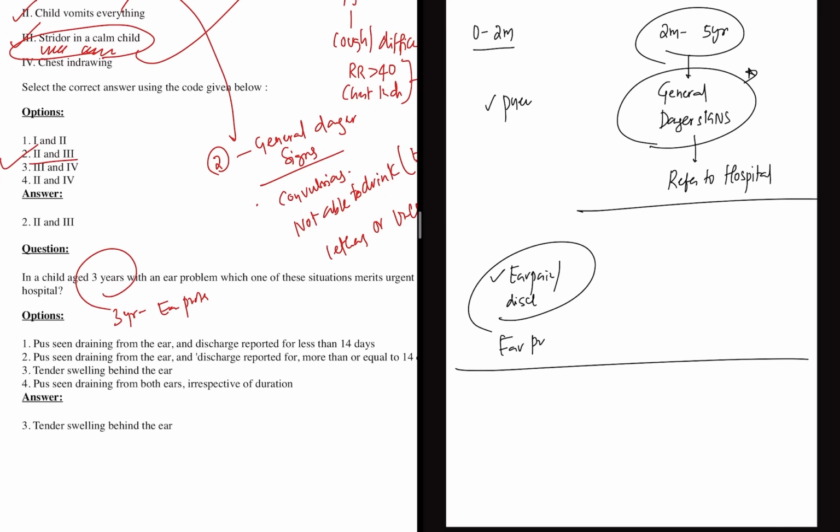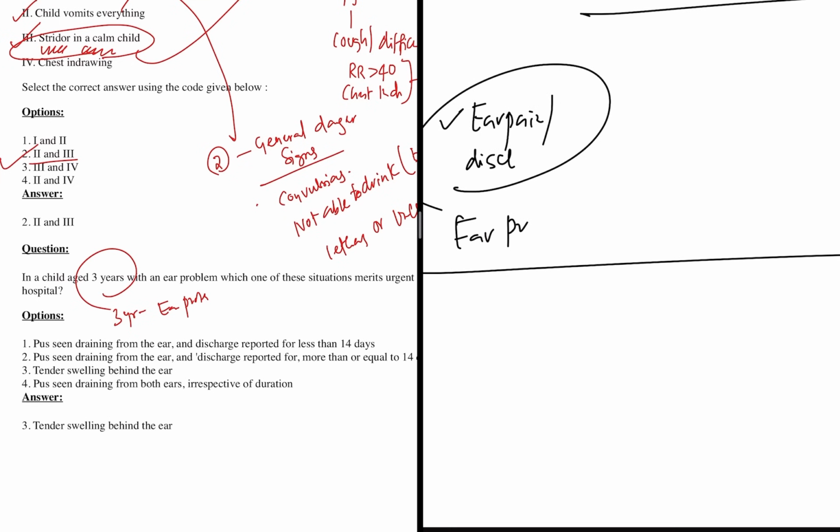See, as per IMNCI, in a 3-year-old presenting with an ear problem, the danger sign that you need to look at is pain behind the ear. If there is pain behind the ear, it points towards mastoiditis, and this child requires immediate referral, because mastoiditis requires surgical exploration and drainage before giving antibiotics.